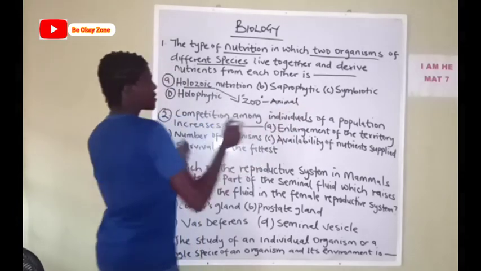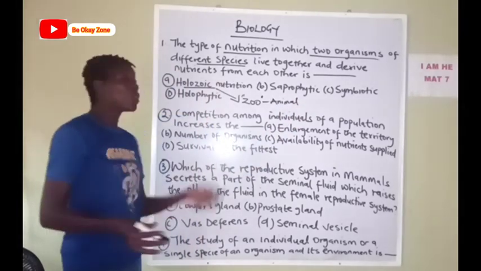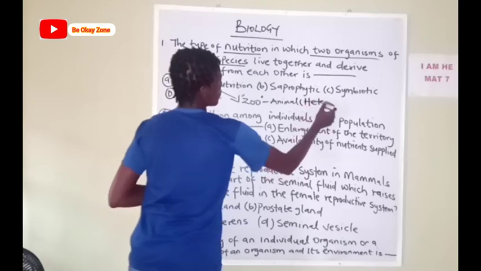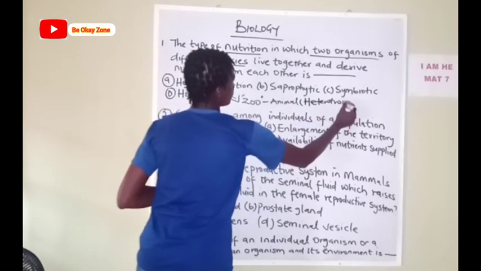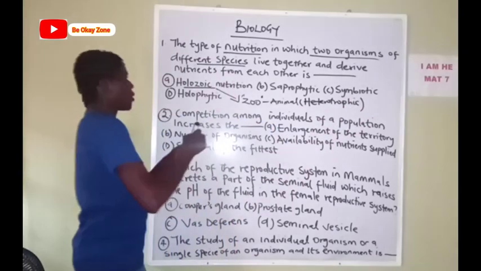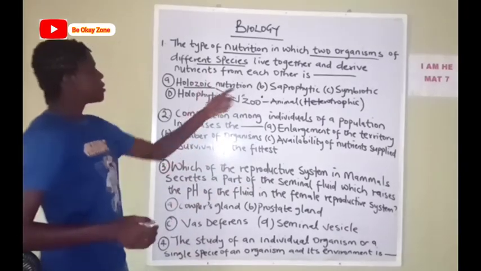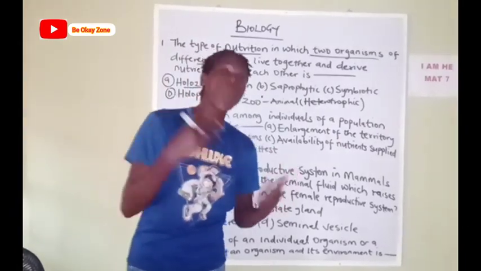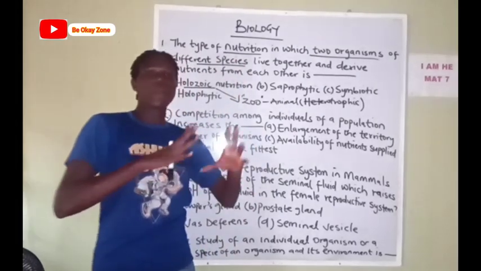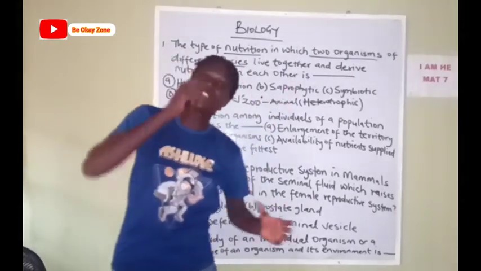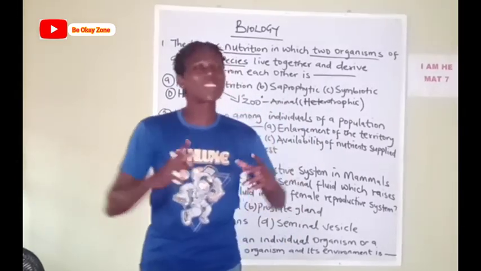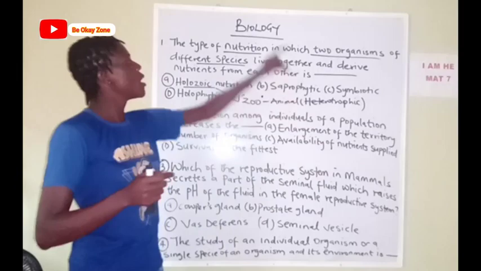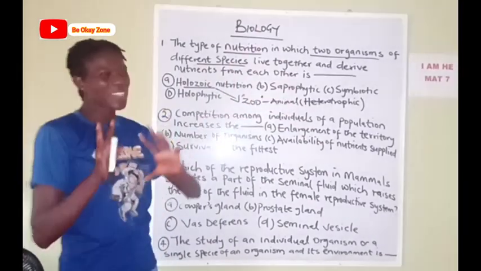Otherwise it is called heterotrophic nutrition, or holozoic nutrition. Now B talks about saprophytic. It's talking about decomposers. These are organisms that decompose, that's break down a substance to obtain the nutrients. So they are called decomposers. Even bacteria are also called decomposers. So they are called saprophytic organisms. Okay, so that is not in line with the question.